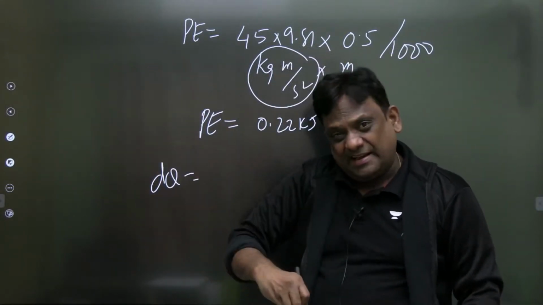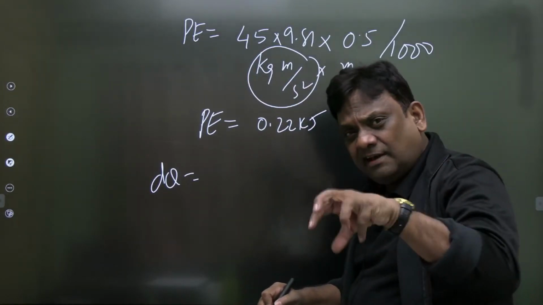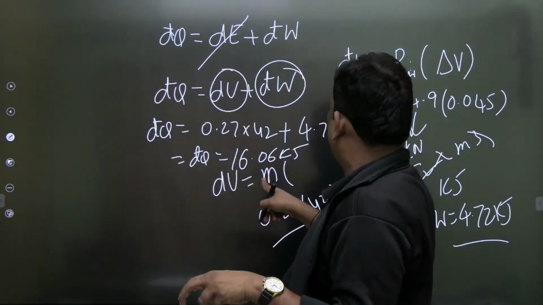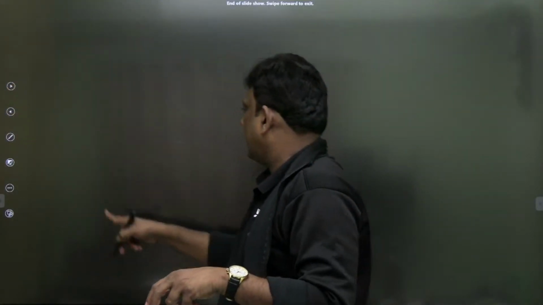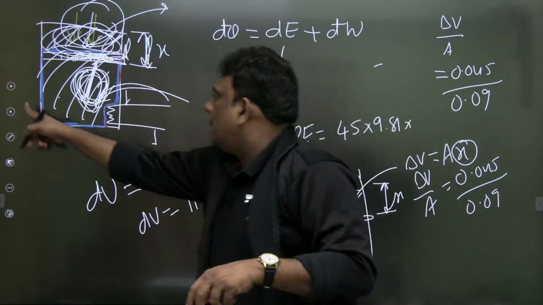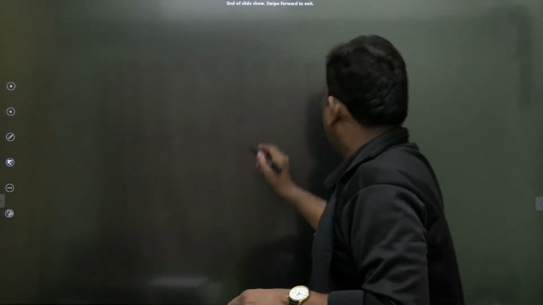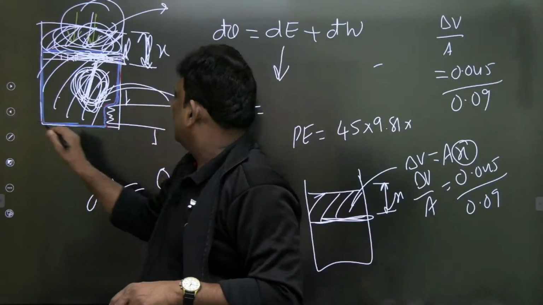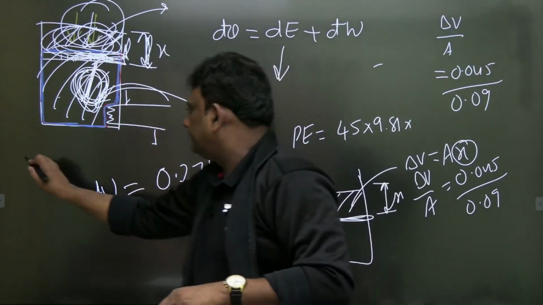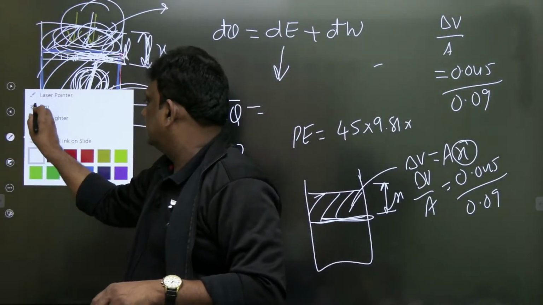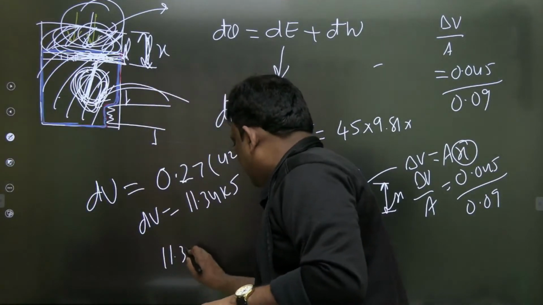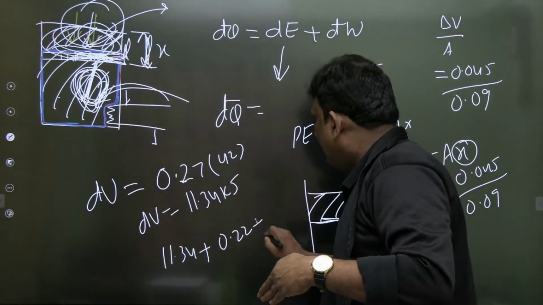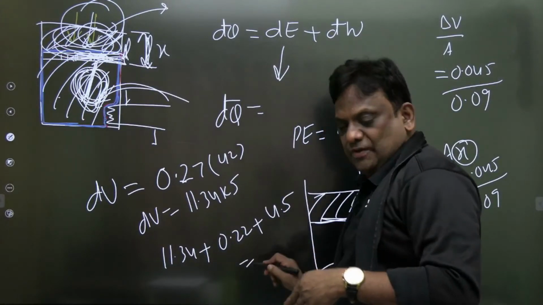Now can I write how much is the heat supplied? तो जो भी heat supply कर रहा है आप, some is stored as internal energy in air, that is 11.34, अभी हम कैलकुलेट किए. 11.34 is internal energy, plus potential energy of the piston 0.22, and the atmospheric work is 4.5.